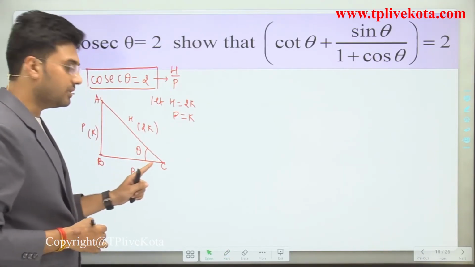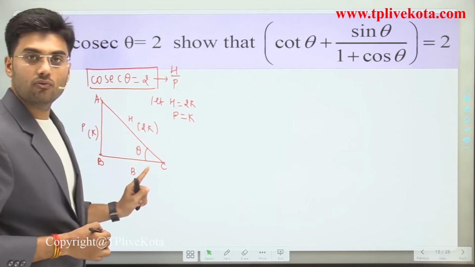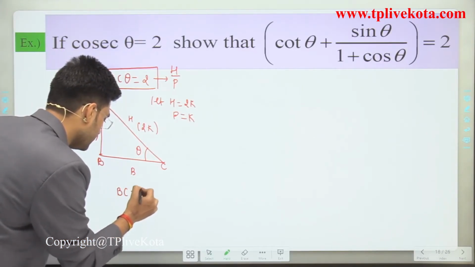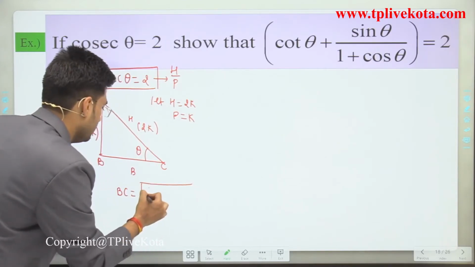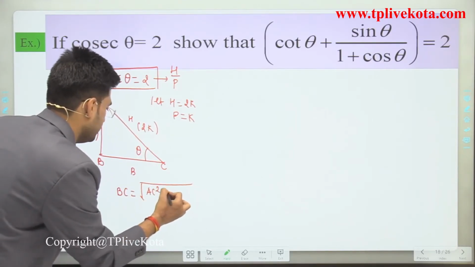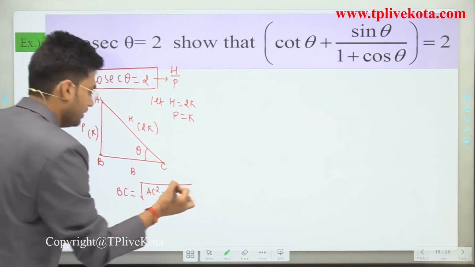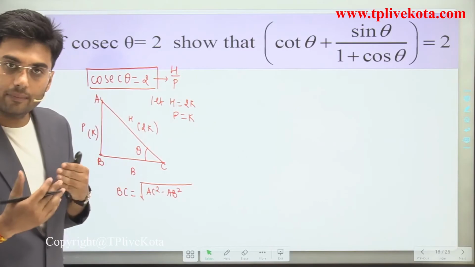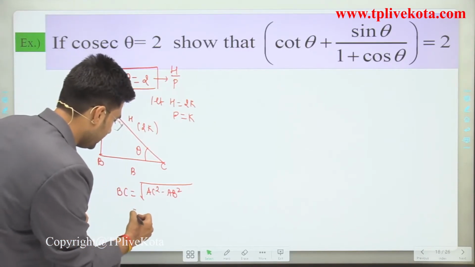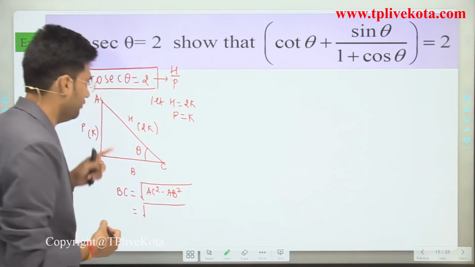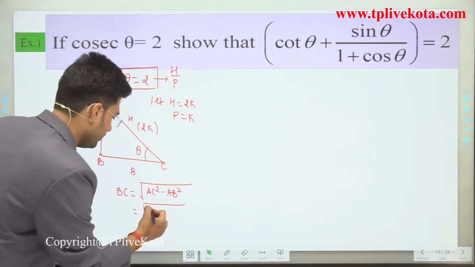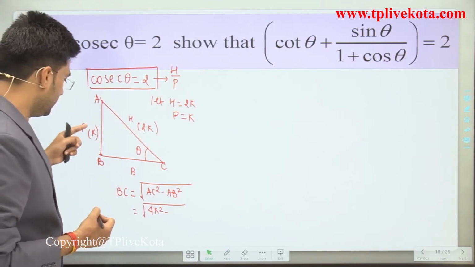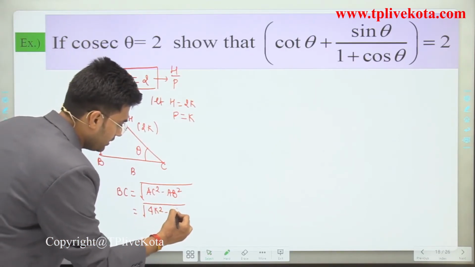So by using Pythagoras theorem, we can find the value of BC here. BC is equal to the square root of AC square minus AB square. The value of AC square is 4k square minus AB square, which is k square.